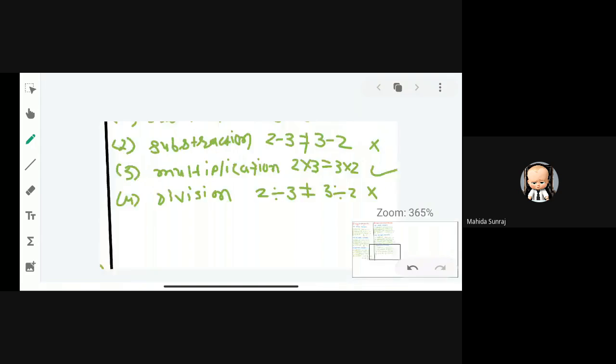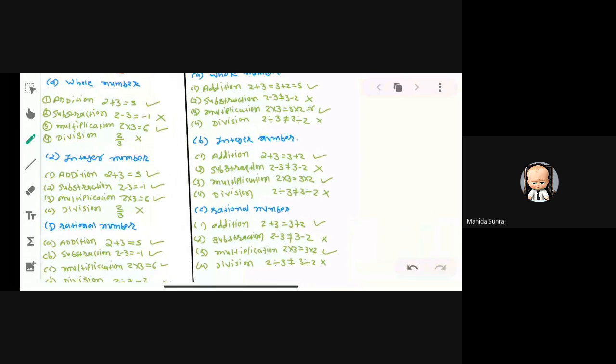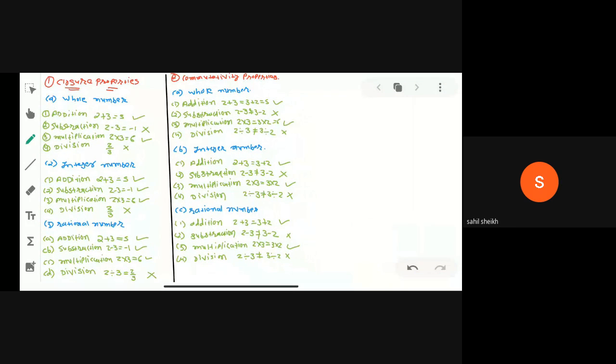Yes. Okay, now write down the second property.